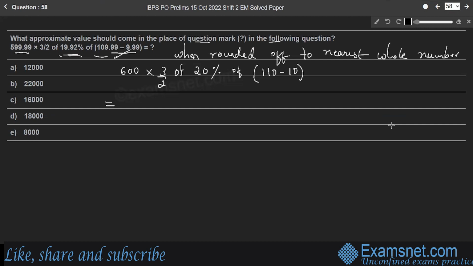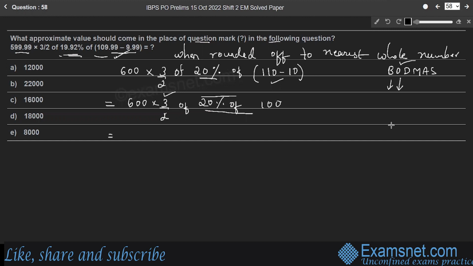So here, again we are using the BODMAS rule. Remove the bracket part, then it is of part, 20% of, right? So 600 into 3 by 2 of 20% of 100, since 110 minus 10 is 100. Next comes of part. Solve the first of part, 20% of 100, then only you can solve for 3 by 2 of this part.